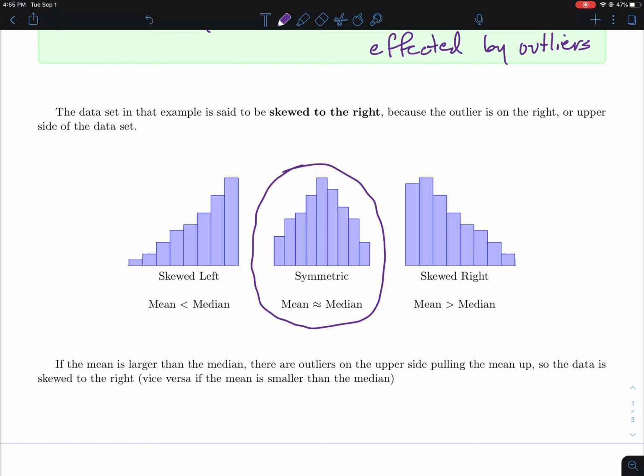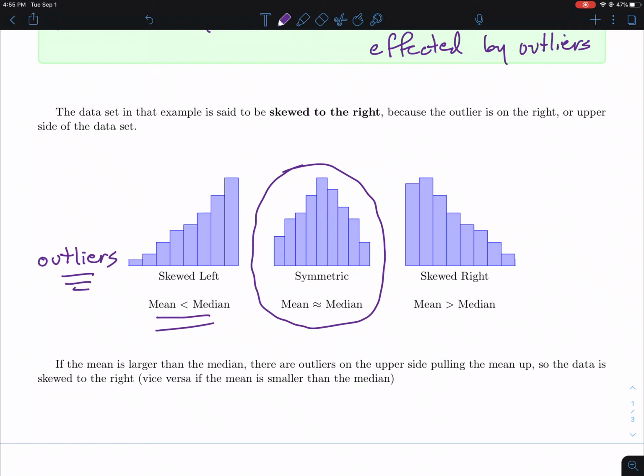Now they may not be exactly the same, but maybe one's like 2.4 and the other one's like 2.5, 2.6. They're relatively close, not a major difference, like above where it was over $100,000 difference. So skewed to the left means that the mean would actually be to the left of the median. In that case, that means that there are outliers over on this side. So there's some really, really small numbers to the left that's actually dragging that mean to the left. So that's what it means when it's skewed to the left.